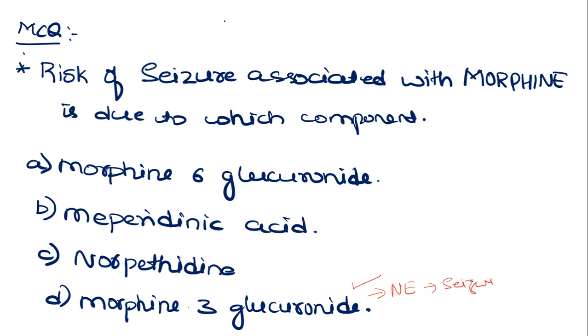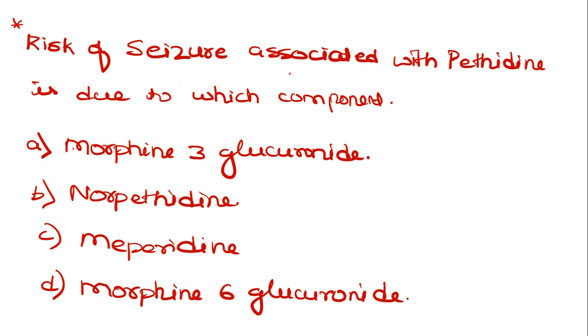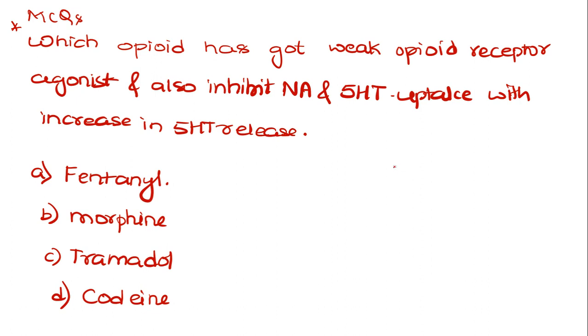Coming to the second MCQ, the risk of seizure associated with pethidine is due to which of the following components? Here the minor metabolite which is formed is norpethidine, which is excitant in nature and responsible for seizure. One more MCQ: which opioid has weak opioid receptor agonist action, and additionally inhibits noradrenaline and 5-HT reuptake, along with increasing 5-HT release? This is the mechanism of action seen with tramadol.